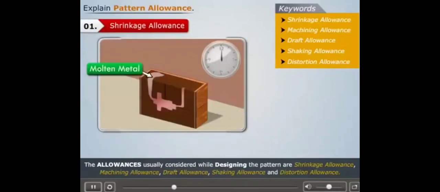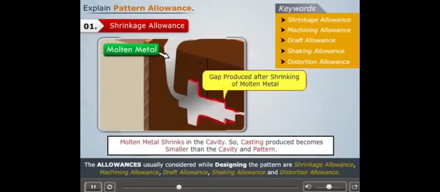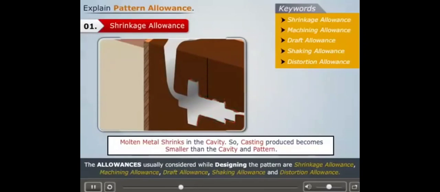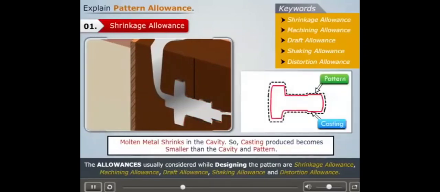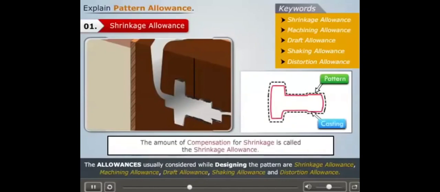Generally, during the solidification of molten metal in the mold, we see that the molten metal shrinks in the cavity. So, the casting produced becomes smaller than the cavity and pattern. Therefore, to compensate for this, the pattern should be made larger than the casting produced. The amount of compensation for shrinkage is called the shrinkage allowance.